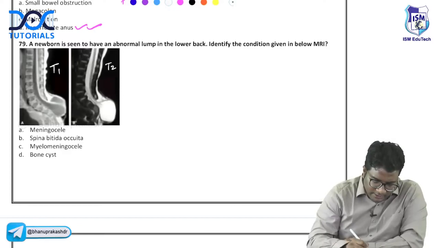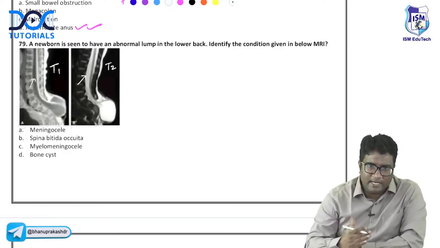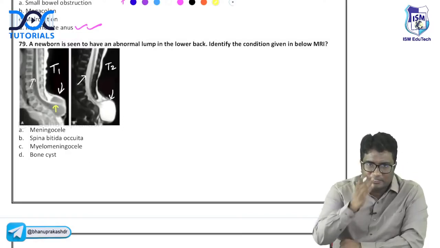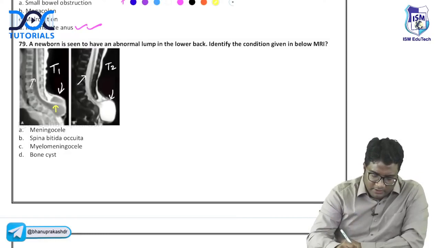How do I know that? Look at the CSF around the spinal cord. If the CSF around the spinal cord is dark, it is T1. If it is white, it is T2. And you are seeing a swelling, right, which is not just having CSF, but also neural elements. You can see the spinal cord element also. So, what do you think is this?